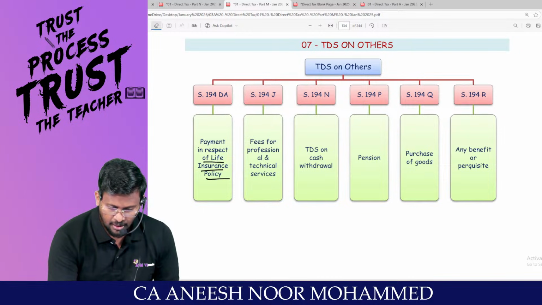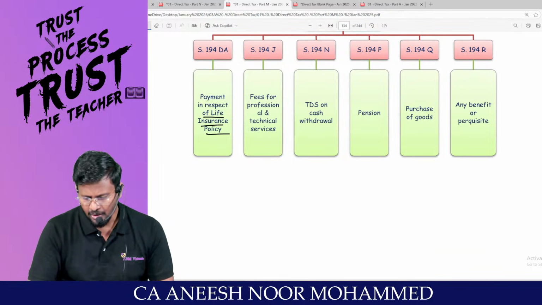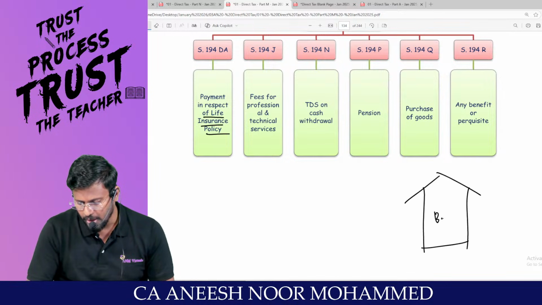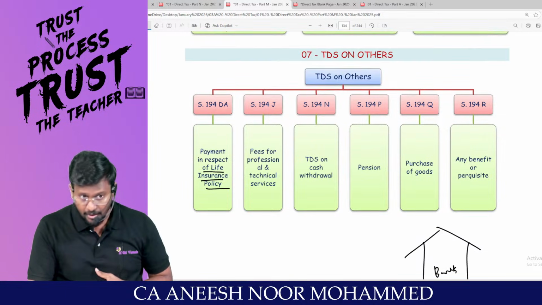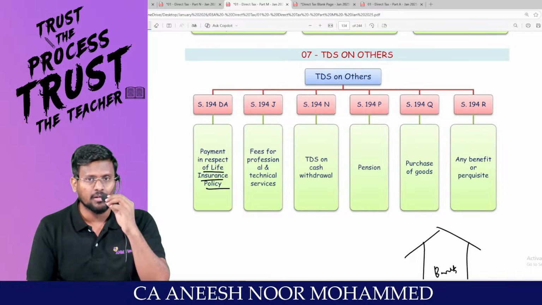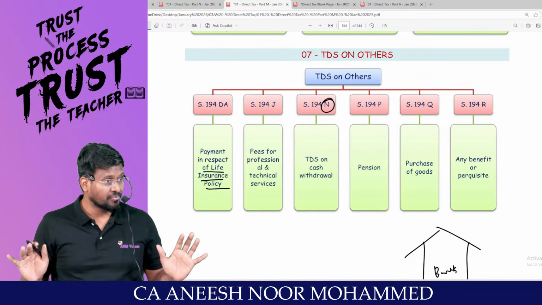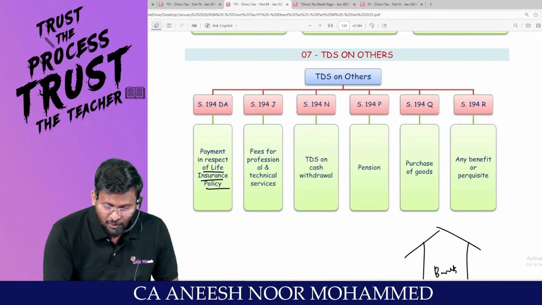Sir, after you become a chartered accountant, you will have a lot of money. Will you keep the money in your home or in the bank? In the bank. And whenever you need the money, you will go and withdraw it from the bank. Then, if you are withdrawing money from the bank, you are liable to deduct TDS. When I withdraw my cash, the bank will deduct what? TDS. That is 194N.